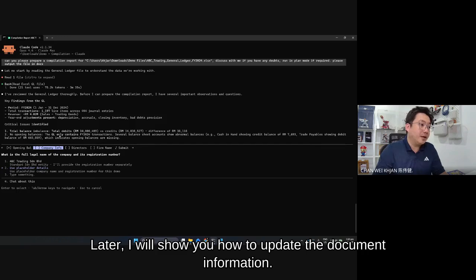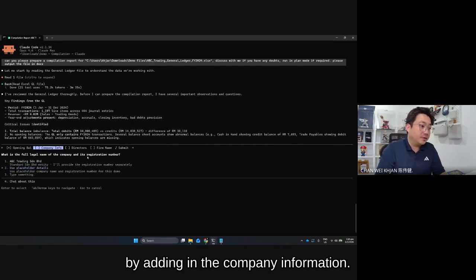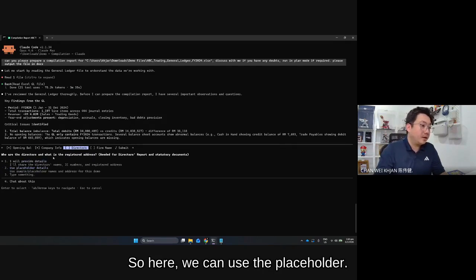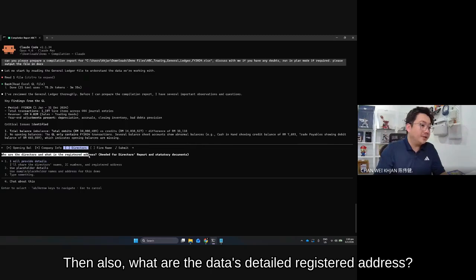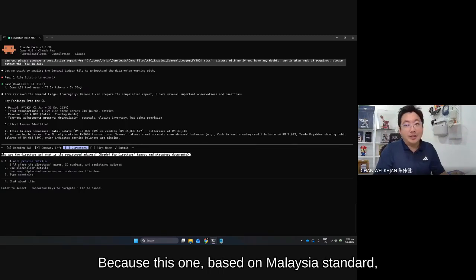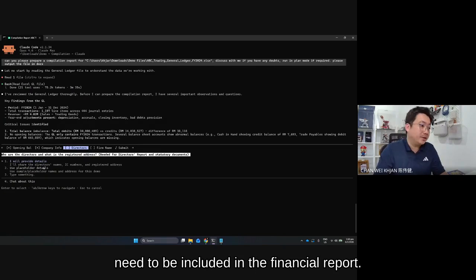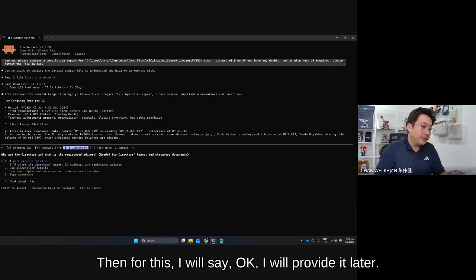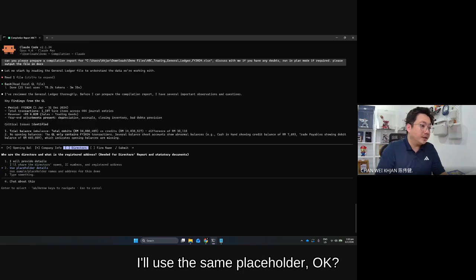Later, I will show you how to update the document by adding in the company information. So here we can use the placeholder. Then also, what are the director's details and registered address? Because this one, based on Malaysia standard, needs to be included in the financial report. For this, I will provide a letter or use the same placeholder. Okay.